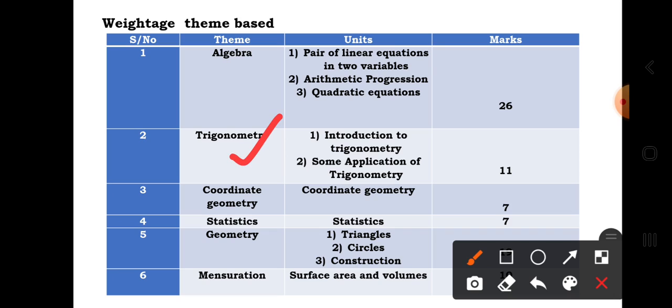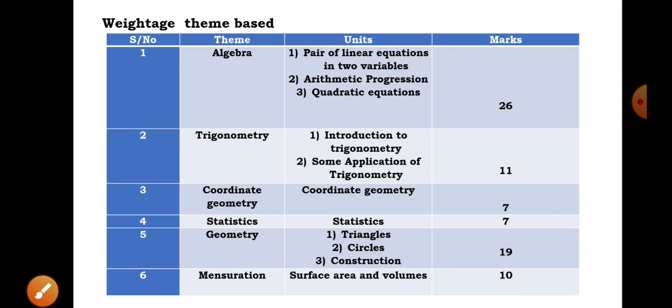The next theme is trigonometry. In this theme you will have two units, that is introduction to trigonometry and some applications of trigonometry, where you will have a total of 11 marks. Then the third theme is coordinate geometry, which has only one unit, coordinate geometry. On the whole you will have 7 marks on this unit. But for the first and second themes, we can't guess how many marks each unit carries. Then the fourth theme is statistics. Again it has only one unit, statistics, and it carries 7 marks.